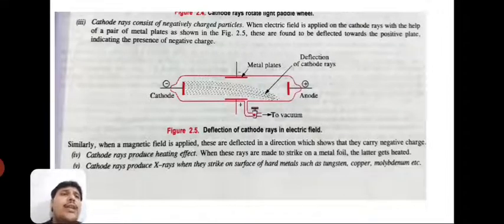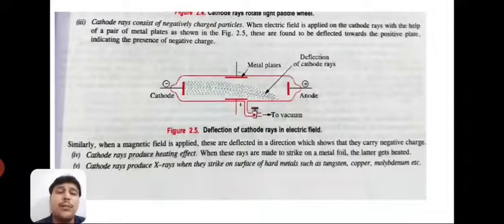When an electric field is applied on the cathode rays with the help of a pair of metal plates as shown in figure 2.5, these are found to be deflected towards the positive plate, indicating the presence of negative charge. Similarly, when a magnetic field is applied, these are deflected in a direction which shows that they carry negative charge.